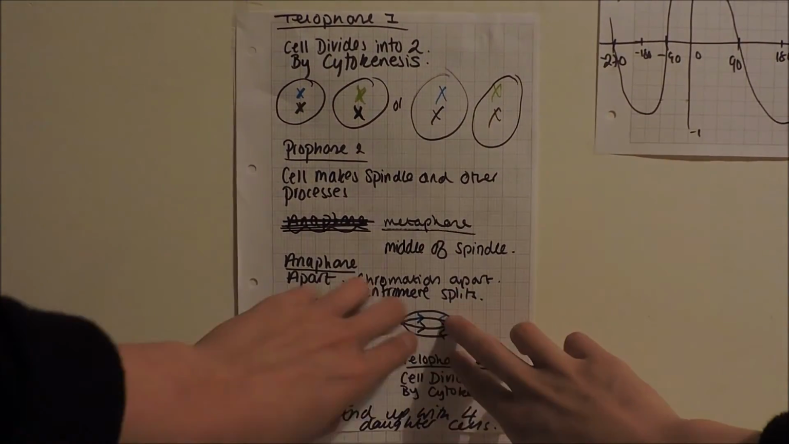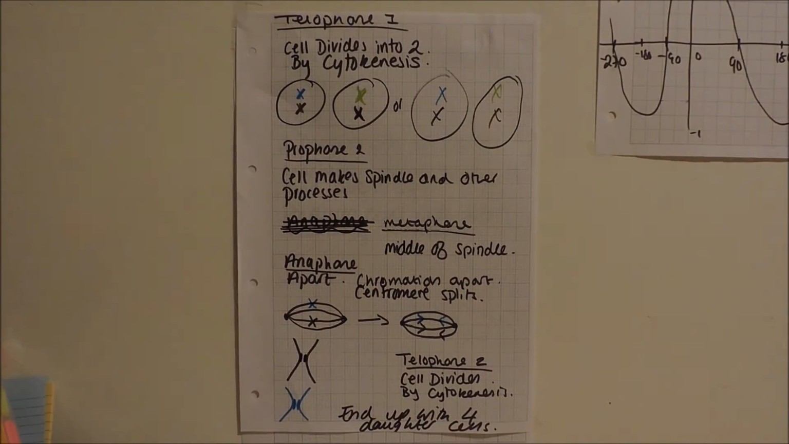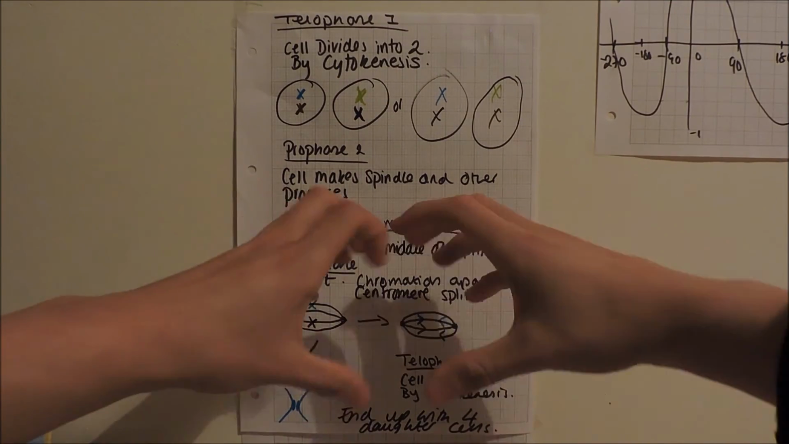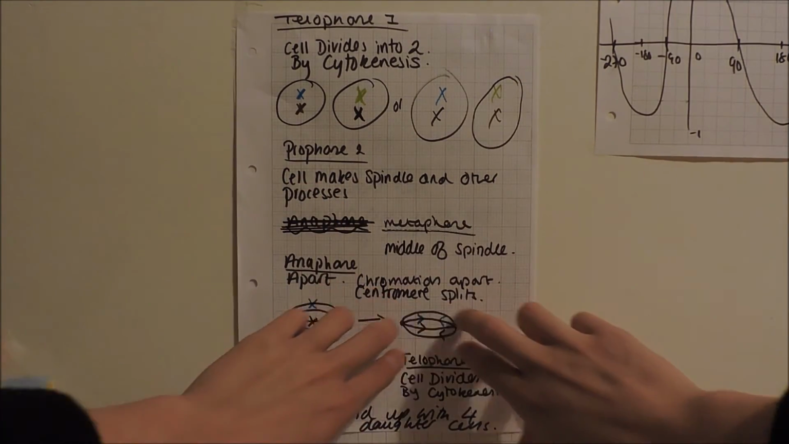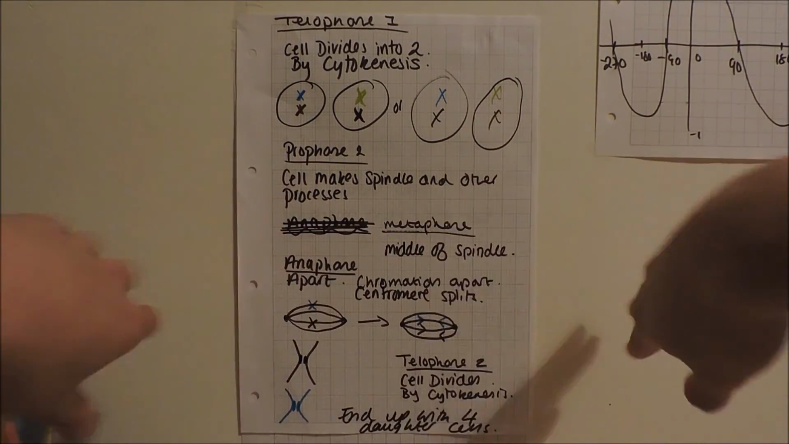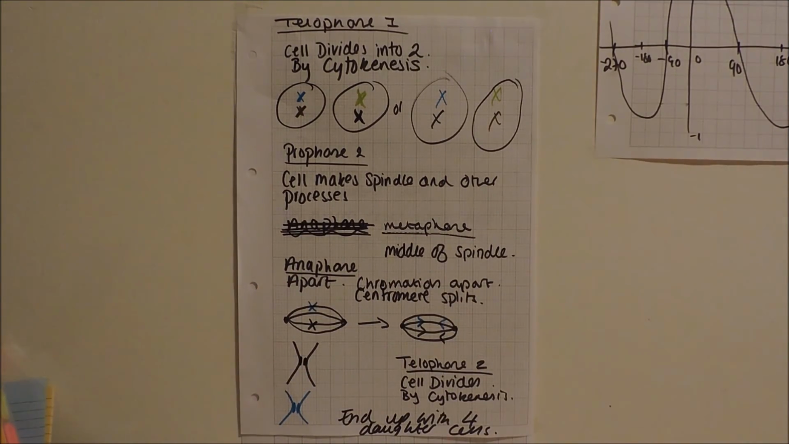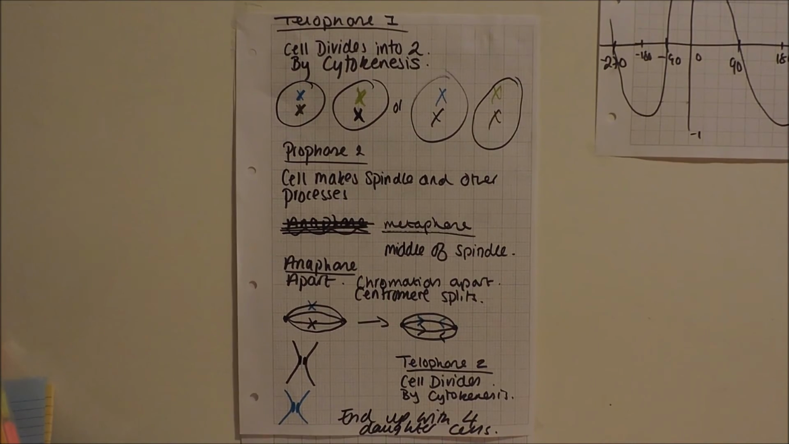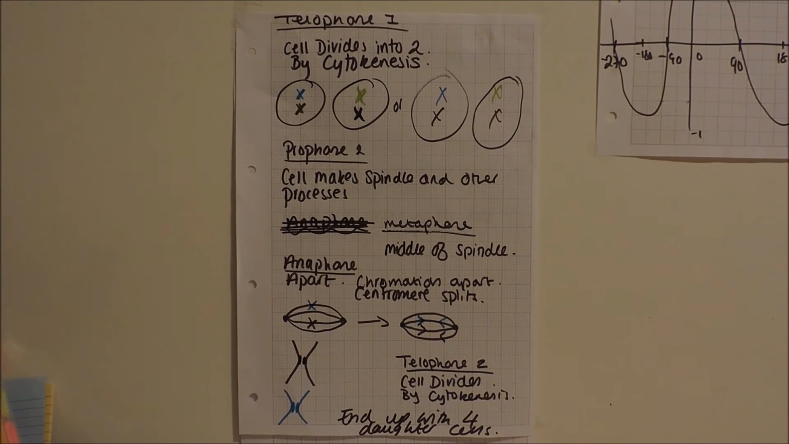So you've got this separation of the chromosome as the centromere splits and the spindle fibres contract, which pull the halves to the other ends of the centrioles. Yeah, so that's anaphase. Just know that it's apart, like I've said before. Take the A apart: centromere splits, chromatids move to opposite ends of the spindle.